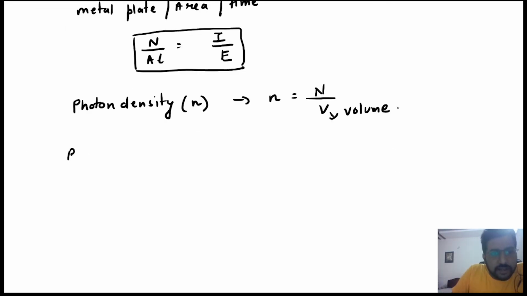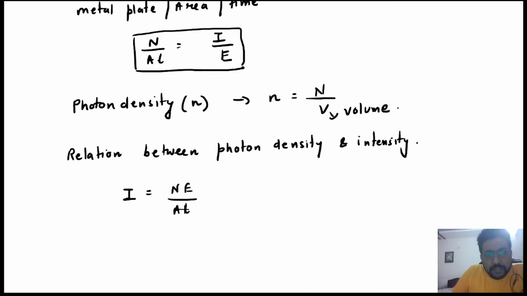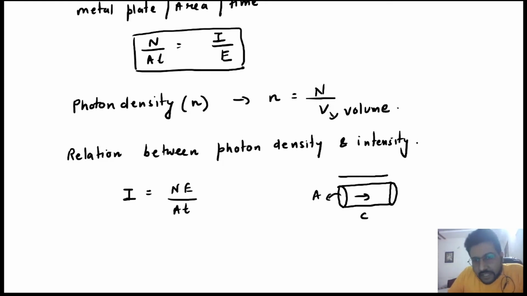Now, what is the relation between photon density and intensity? So यहाँ पे intensity, you know, is defined as NE by AT, right? Okay, suppose this is a beam of cross-sectional area A, and this beam is traveling with a speed c, and suppose in delta t time it has traveled a distance c delta t. Why? Because speed of the photon is constant, that is c. So in delta t time it will travel a distance c delta t.